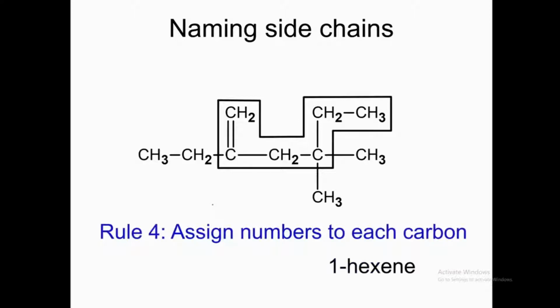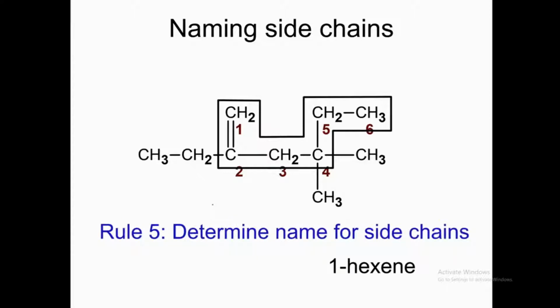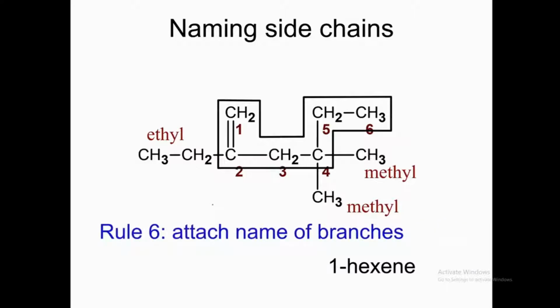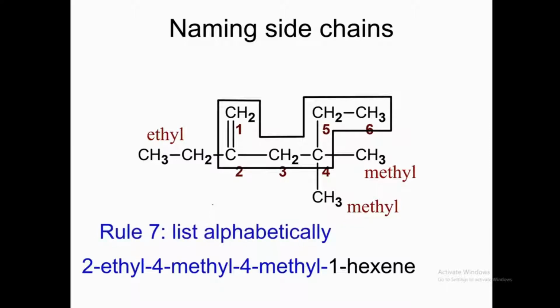Assign numbers to each carbon: 1, 2, 3, 4, 5, 6. Determine names for side chains. Ethyl, methyl, methyl. So there are 3 side chains, 2 methyls and 1 ethyl. Rule number 6, attach names of branches: 2-ethyl, 4-methyl, 4-methyl, 1-hexene. Rule number 7, list alphabetically. It is already alphabetical. E comes first, then M.